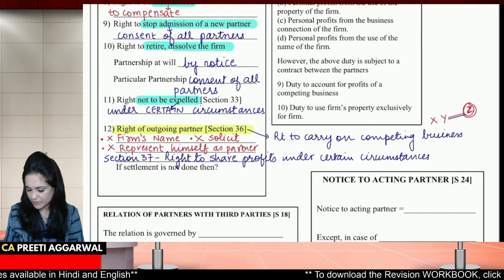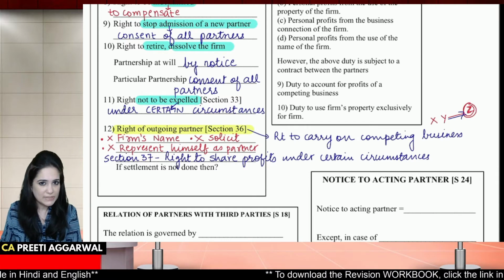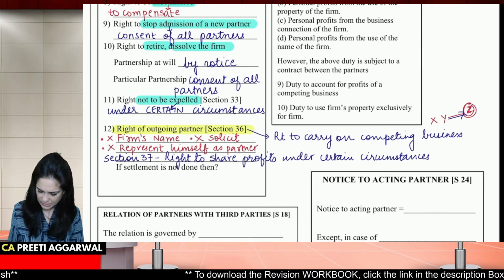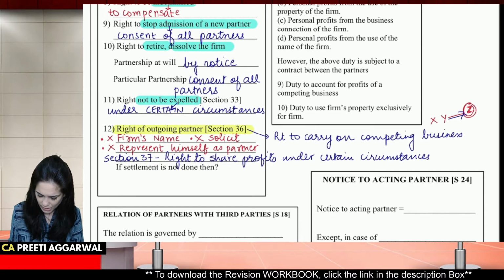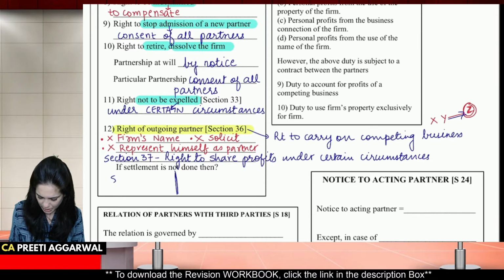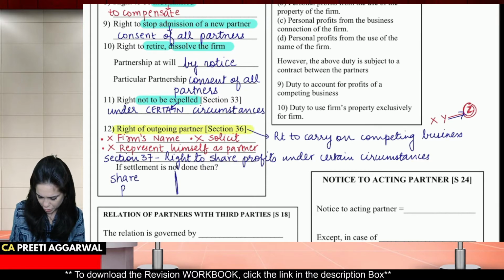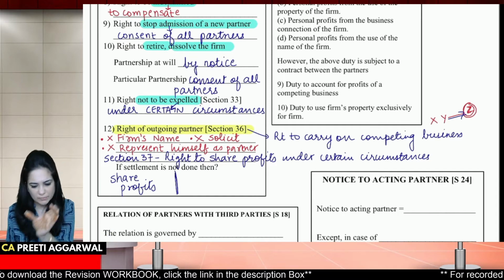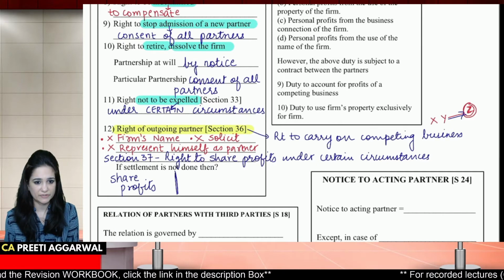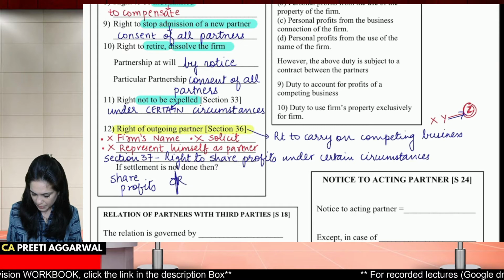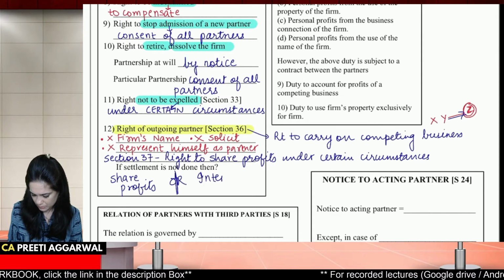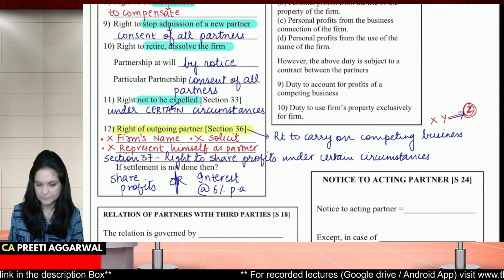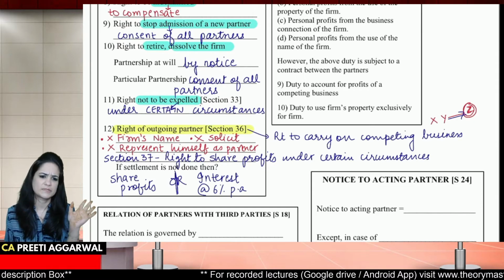Now, because he is leaving the firm, his account needs to be settled. But what if settlement is not done? Then in that case, law says either you share profits with him, which is attributable to the use of money, means how much money you're using, on that basis you give him his share of profit, or you give him interest at the rate of 6% per annum. Either give him his share of profit or 6% interest.